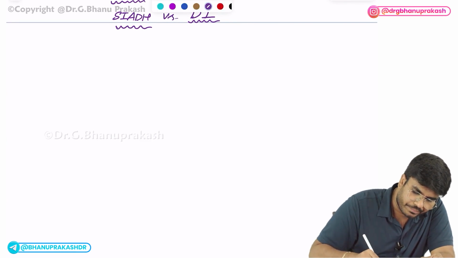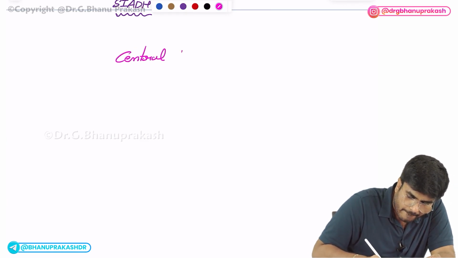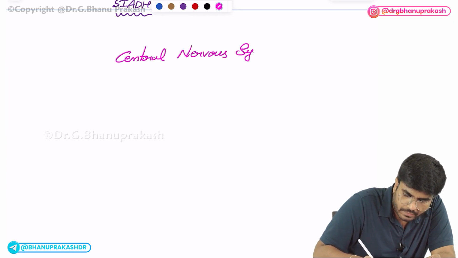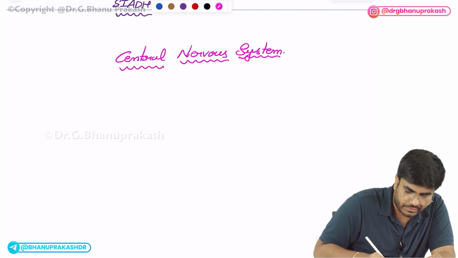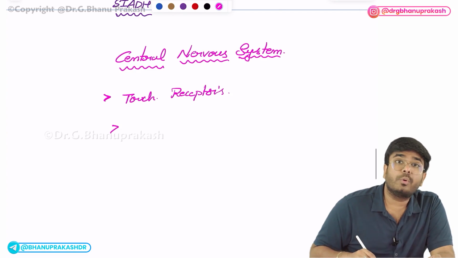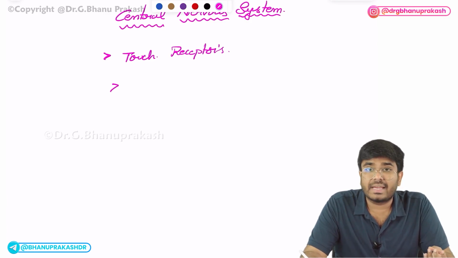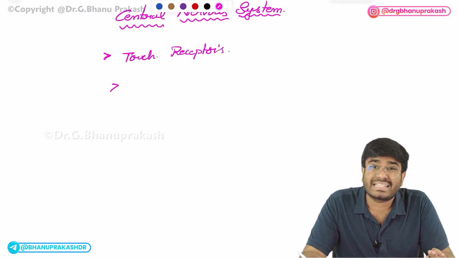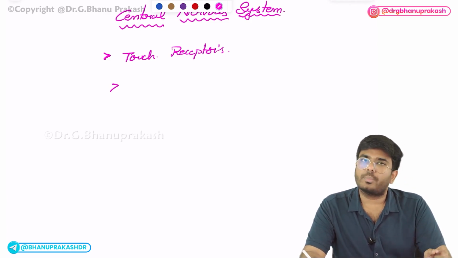After this, let's see important topics from nerve physiology, the central nervous system. In the central nervous system, you have to know the different types of touch receptors, like Meissner's, Merkel, Pacinian. Questions will be coming from there, like where exactly 2-point discrimination is maximum, or for reading Braille script, what kind of touch receptors are required? So the touch receptors topic is important.